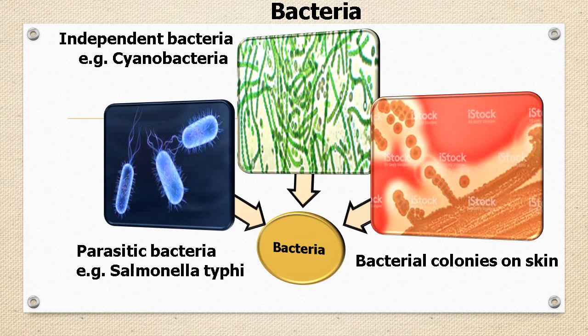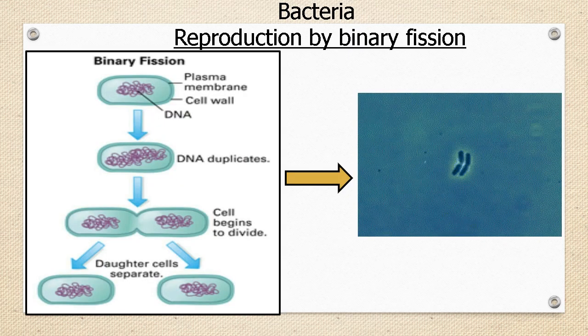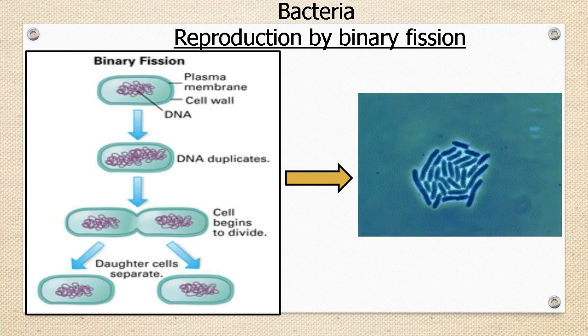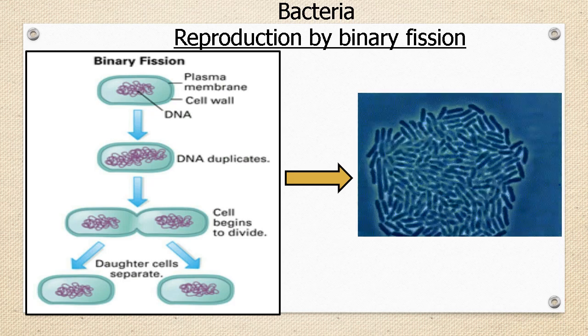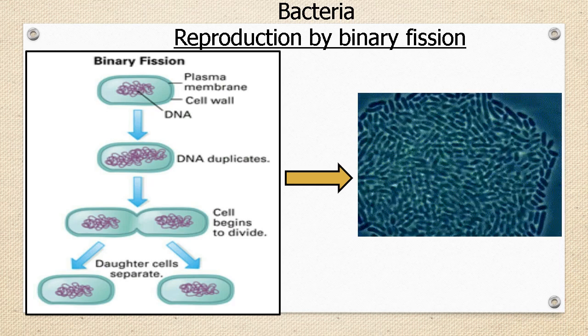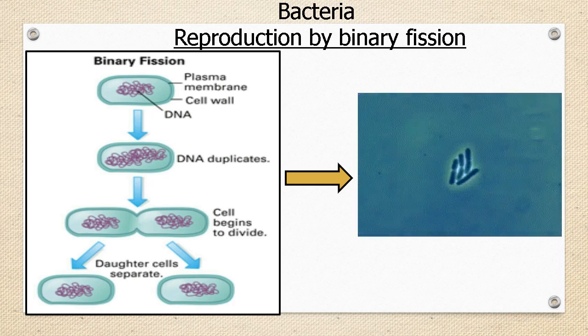Students, many bacteria come together and live together in colonies, as you can see in the picture. As I mentioned in the characteristics, bacteria reproduce by simple binary fission. Binary fission is a form of asexual reproduction.